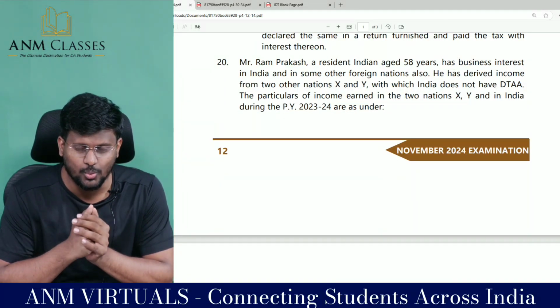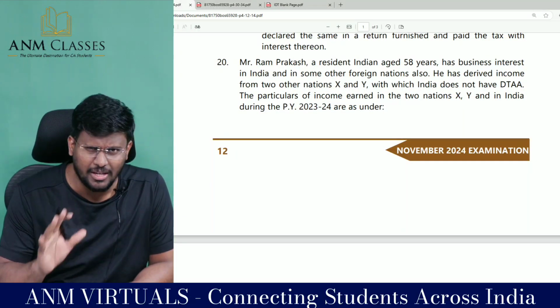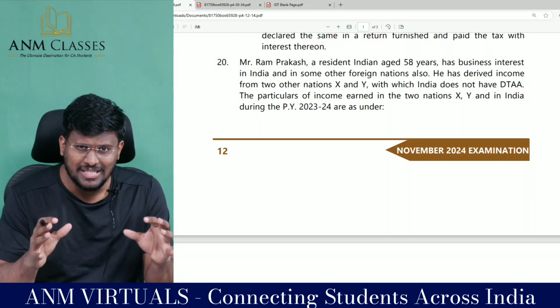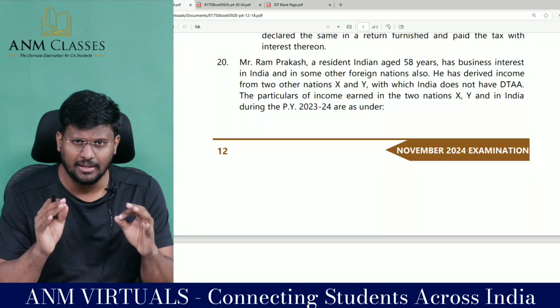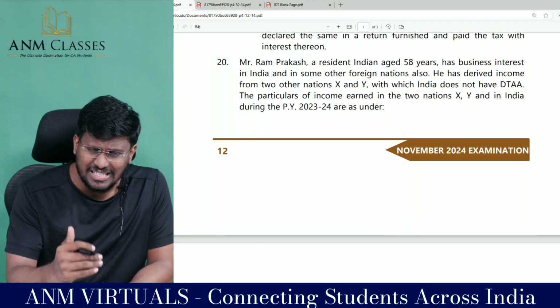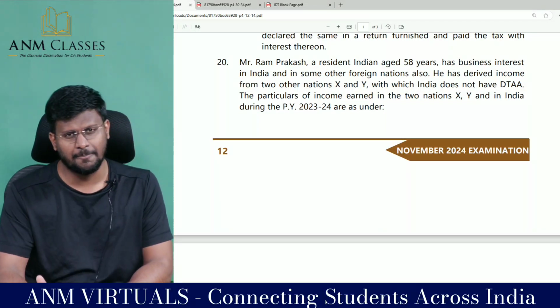My dear lovable students, in CA final, non-resident is a very important part. The mark weightage for the non-resident is 30 marks. In that, 6 marks will come for double taxation avoidance agreement, either 6 or 7 or 8. I am talking about the minimum marks.